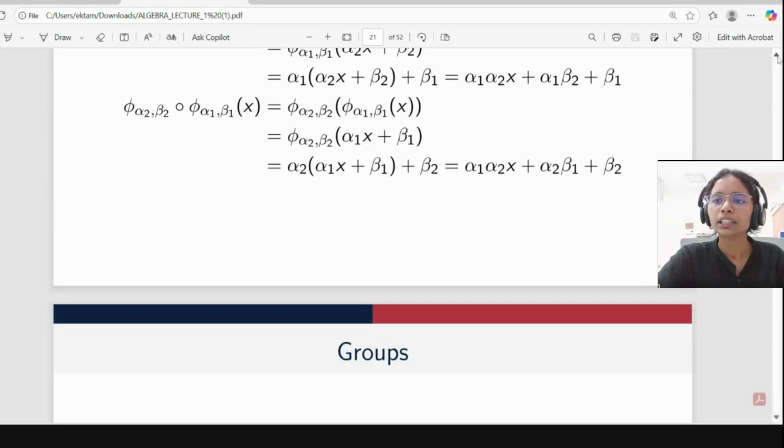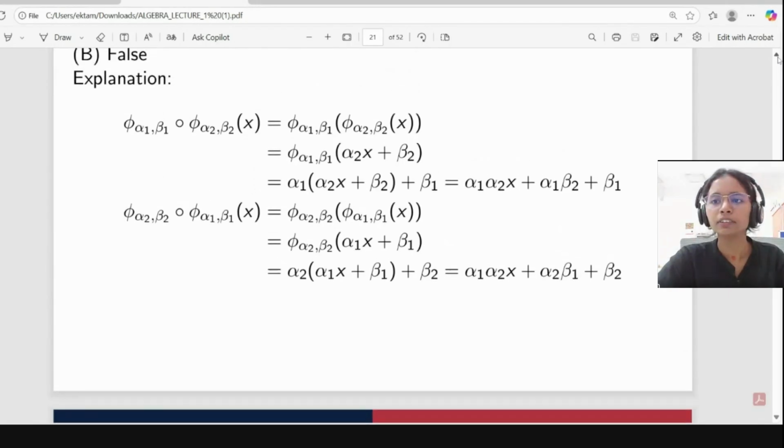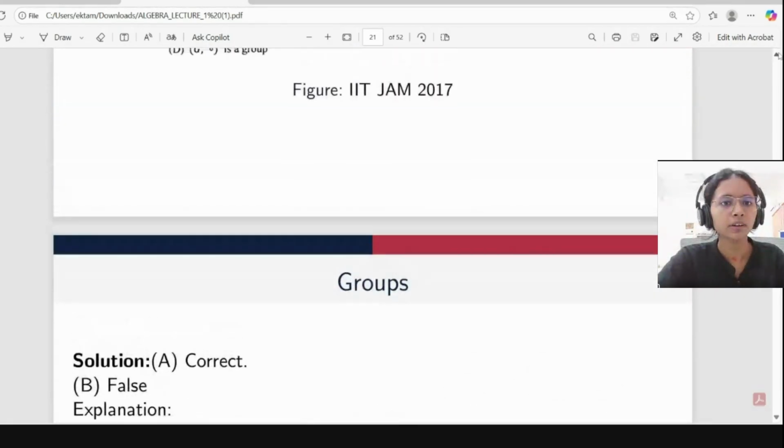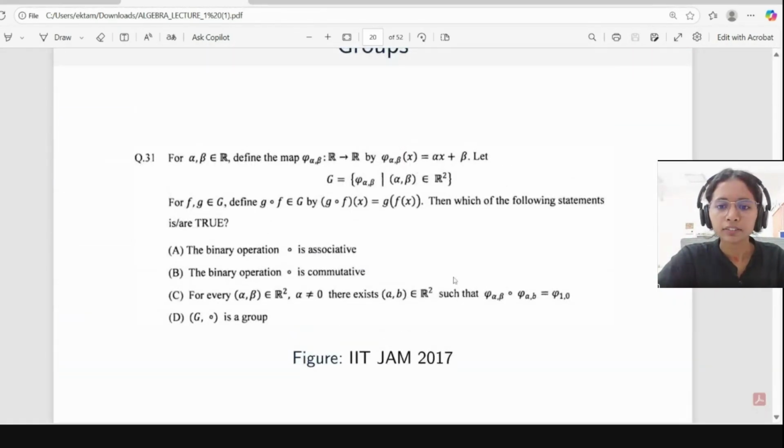And what about associativity? For associativity, we just need to do the calculation. If you do it carefully, then we will get that this is associative. But here in the question they are asking for some kind of inverse. For every alpha beta belonging to R square such that alpha is not equal to 0, there exists an a b belonging to R square such that phi alpha beta composed with phi a b should be equal to phi 1 0.